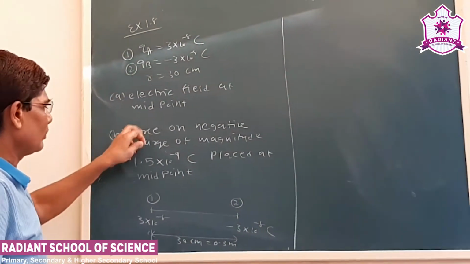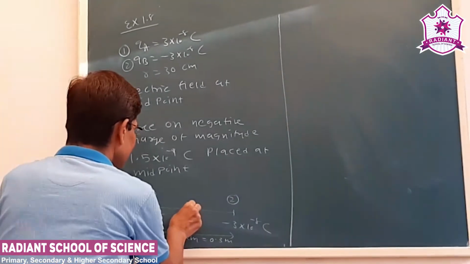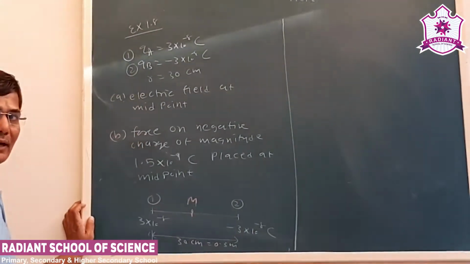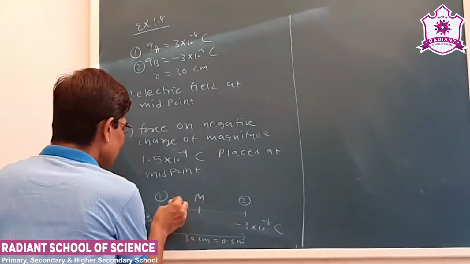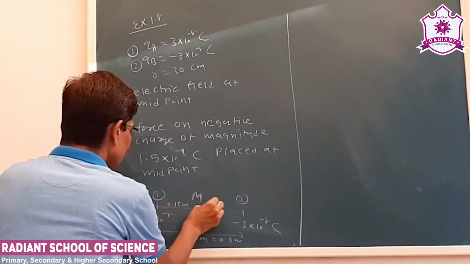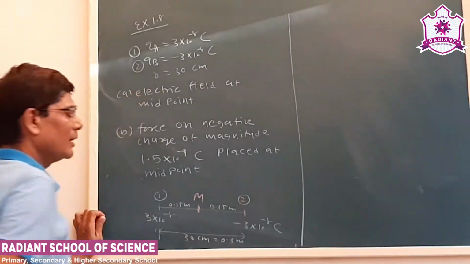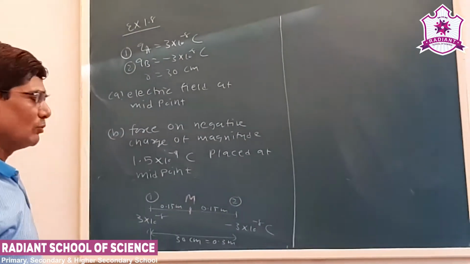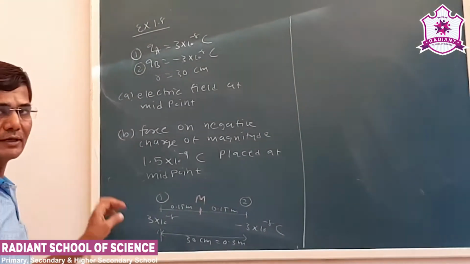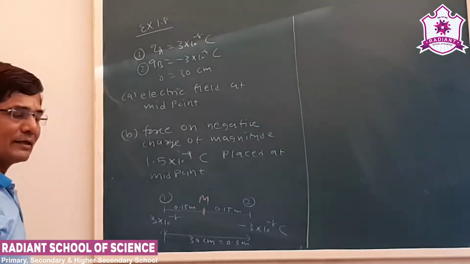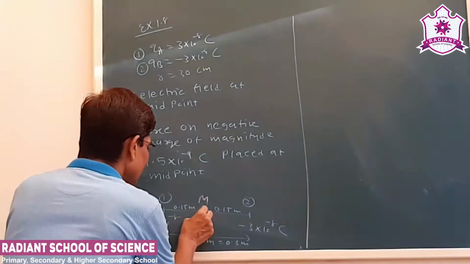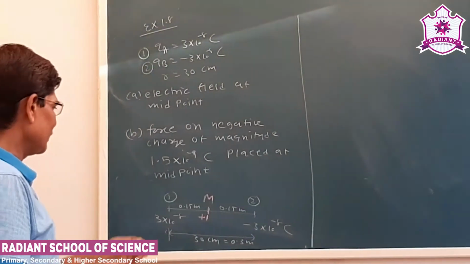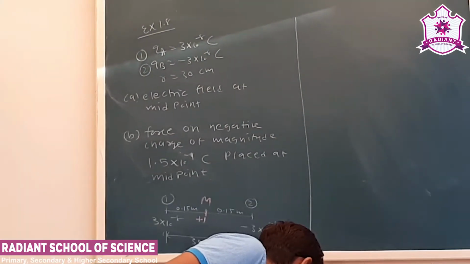Electric field at the midpoint. Let us say M is the midpoint of the line joining the two charges. So the distance will be 0.15 meter. Now we have to find out electric field at point M. So see what is electric field at a given point? See there is a force acting on a unit positive charge placed at that point. Now let us say the unit positive charge is placed at point M.